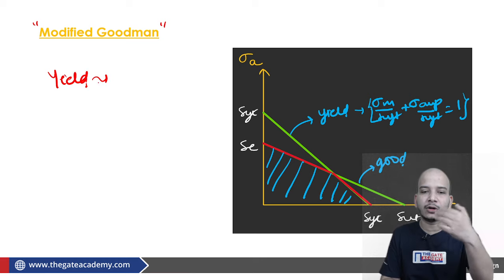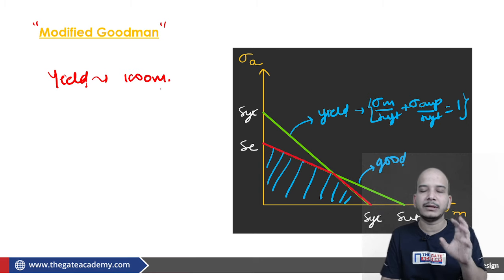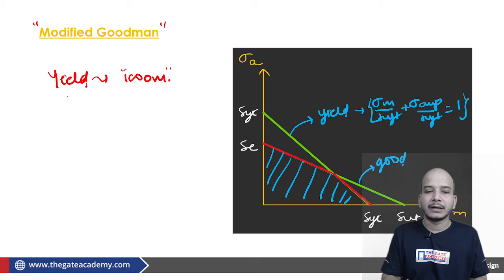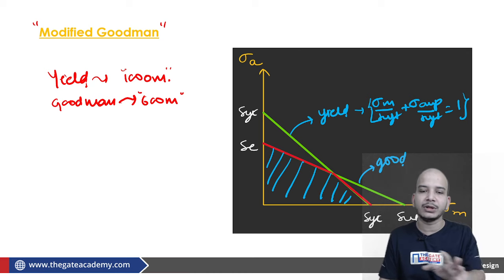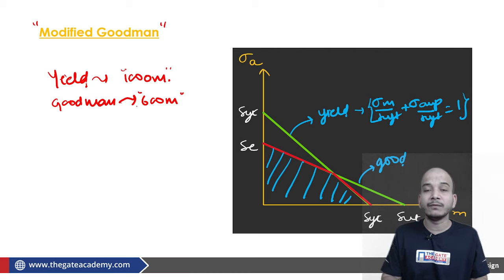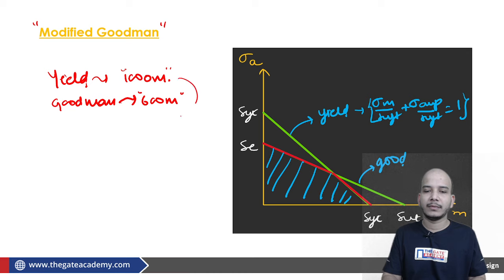that the dimension, the area, the cross section, whatever, from the yield line you have got that it came out to be 1000 mm. Your dimension should be 1000 mm. The particular dimension which is performing its role in the failure is 1000 mm. And say Goodman is saying that this could be 600 mm, 600 mm square, 1000 mm square, whatever it is. The point is, what answer do you give if you are getting different areas from both the lines? Then as far as dimension is concerned you have to tell the maximum value.